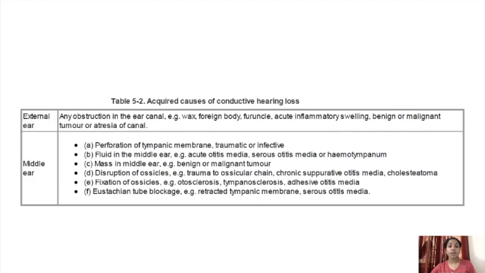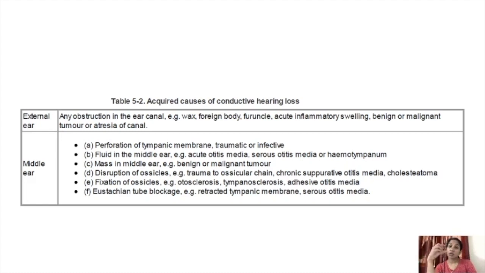Acquired causes are in the external ear: any obstruction in the ear canal, any wax, foreign body, furuncle, acute inflammatory swellings, benign or malignant tumor, or atresia of the canal. Any of these causes, anything, any obstruction in the ear canal in the form of wax or foreign body or a furuncle.